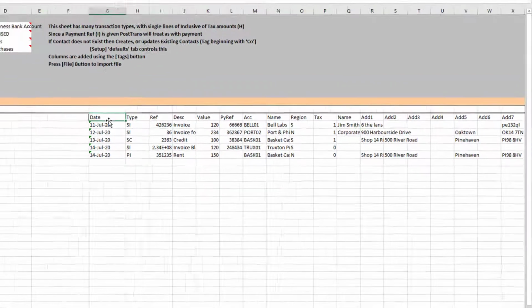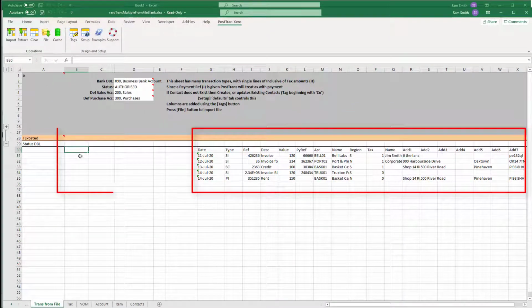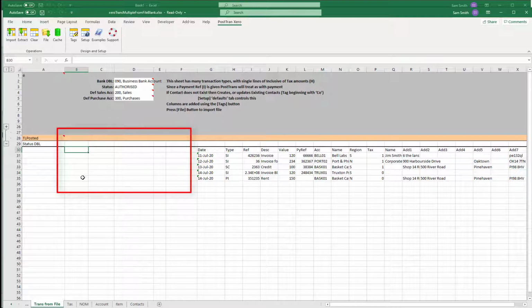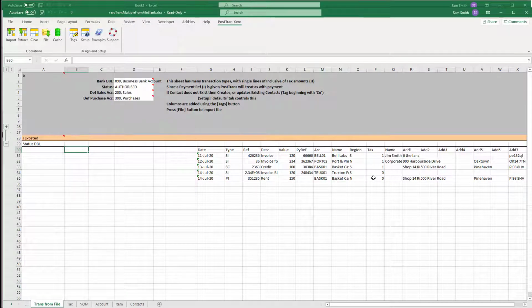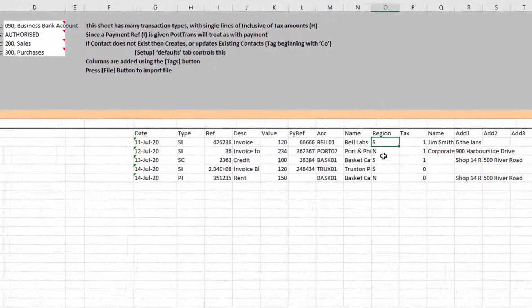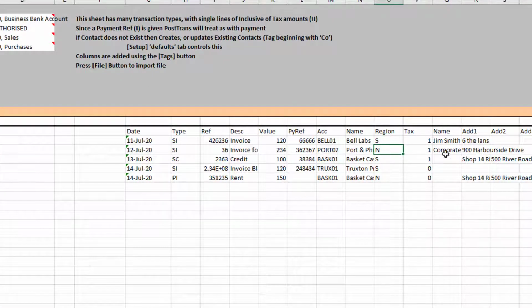Now, why have I brought it over there and not to the start of the spreadsheet? Well, there are various things we want to do here. For instance, we've got region as S or N, and we've got tax as 1 or 0. Xero doesn't want tax 0 or 1. It needs to be set to either the name or the code we're going to use. Anyway, we'll progress on that as we move forward.